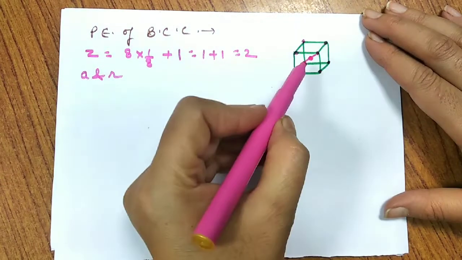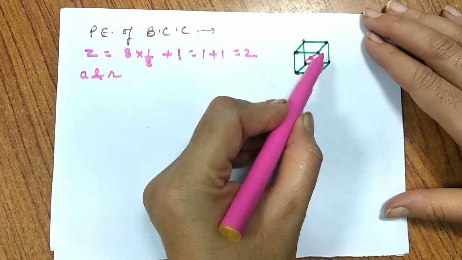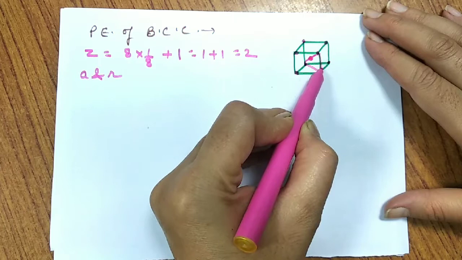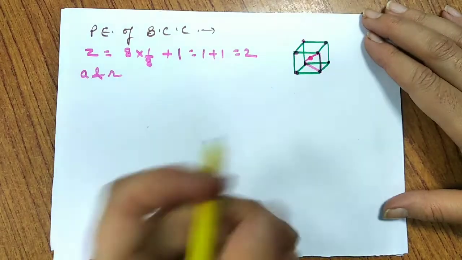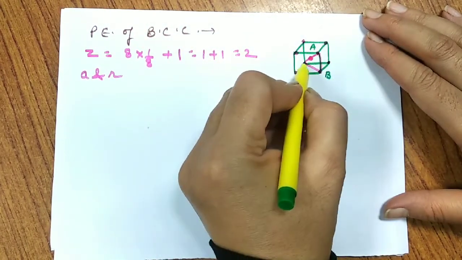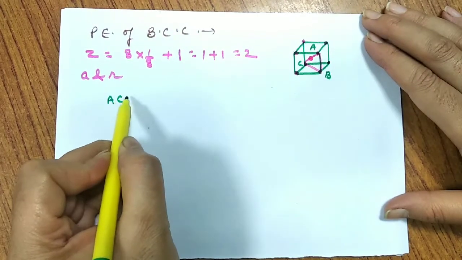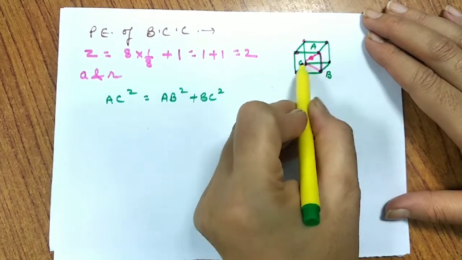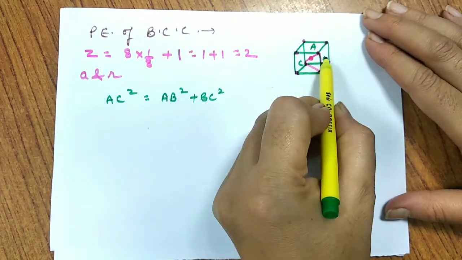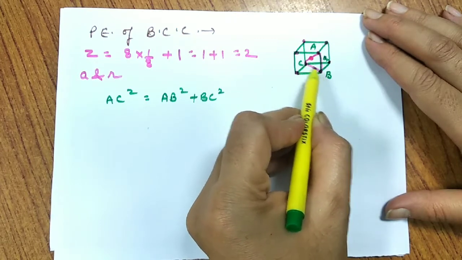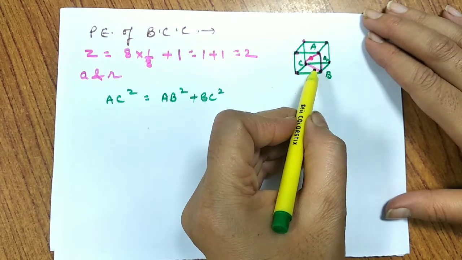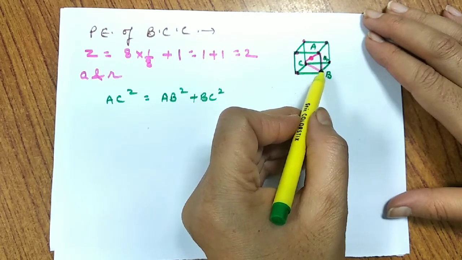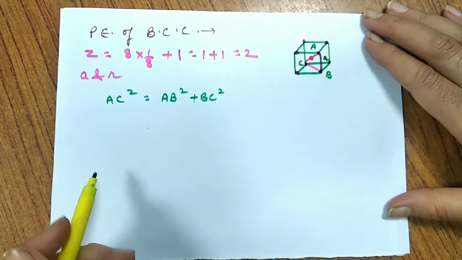So when I talk about A and R, I need to take a triangle first of all. So this is the diagonal. So this makes a triangle. So let me mark this A, B and C. So I can see that AC square is equals to again AB square plus BC square, as this is the diagonal triangle, you can imagine. So this is A, this is not A. As we have just discussed now, this is root 2A. We studied this just now in face centered, because this is face centered diagonal.